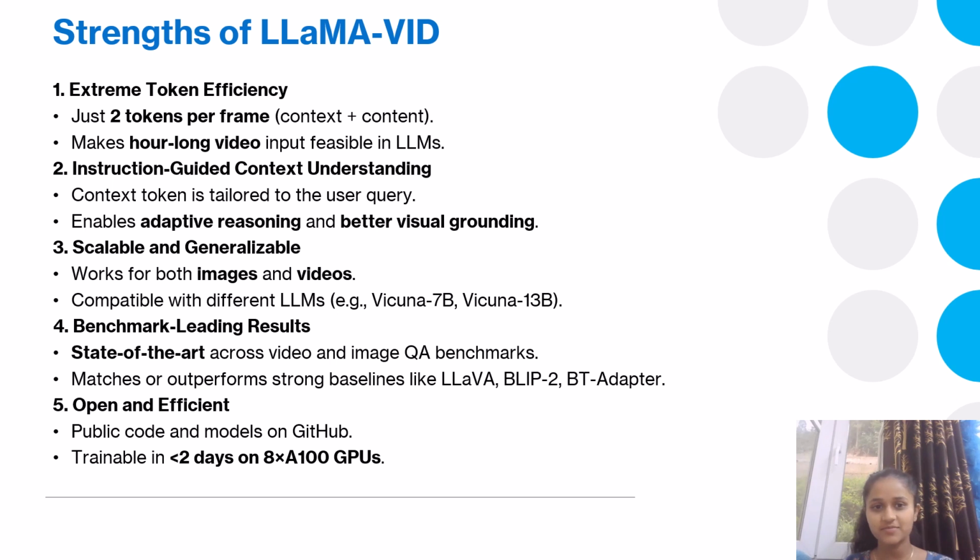In this slide, we'll discuss its strengths. LLaMA-VID stands out for its efficiency and performance. It uses only 2 tokens per frame, making it possible to process hour-long videos with standard LLM models. The context token is instruction aware, so the model focuses only on what matters for the user's question. It is also generalizable, working well on both videos and images and across different LLM sizes. Despite its simplicity, it achieves state-of-the-art results on multiple benchmarks, and it is also open source and lightweight. Overall, it is fast, flexible, and accurate, a rare combination in vision language models.